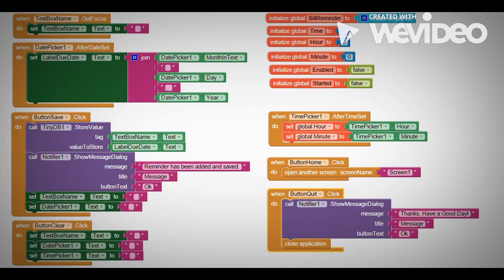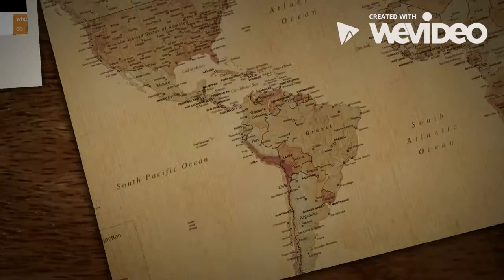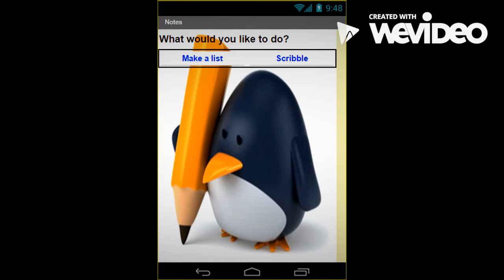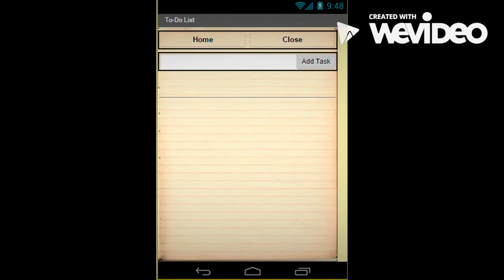I use the TinyDB stored value so the data that they input will be stored and can easily retrieve when they need it. The notifier is just to let them know that the information they put has been added and saved. Now, when they click on the notepad, they have two options to choose from. One of them is the to-do list, where they can put their things to do or grocery list, and it will be saved in a list view type.